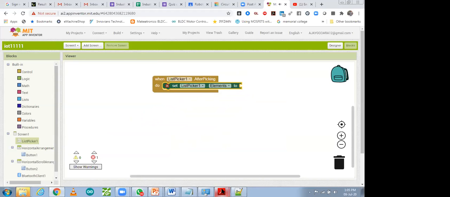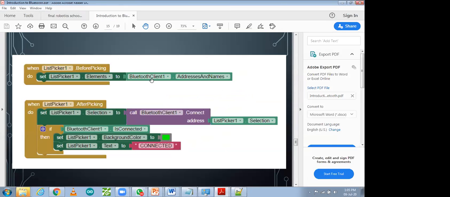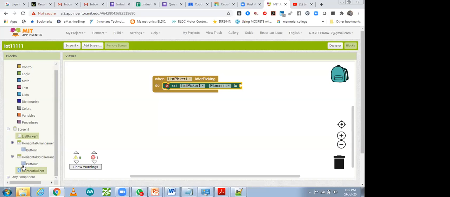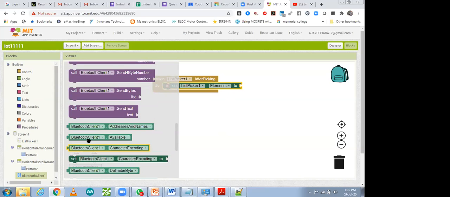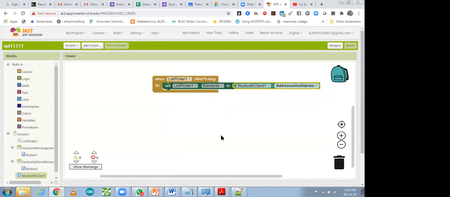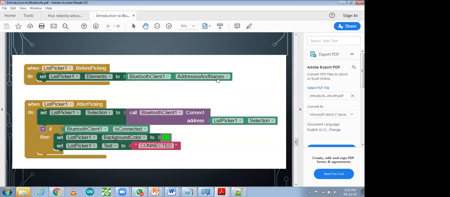After that you have to go for Bluetooth client, address and name. How will you find this Bluetooth? Go to Bluetooth and over there you will find it. Go to Bluetooth client, and see this kind of color: Bluetooth client addresses and names. Take this one and put it over here. So our first block is complete.